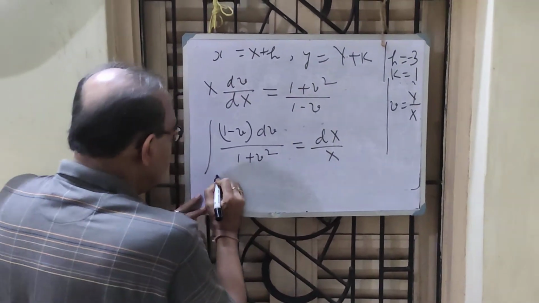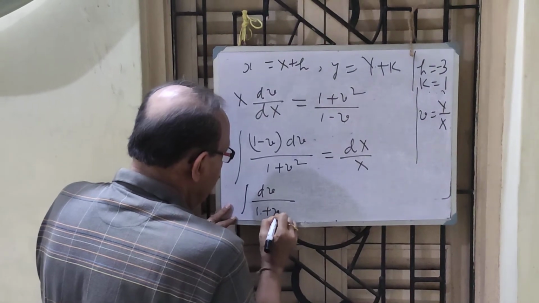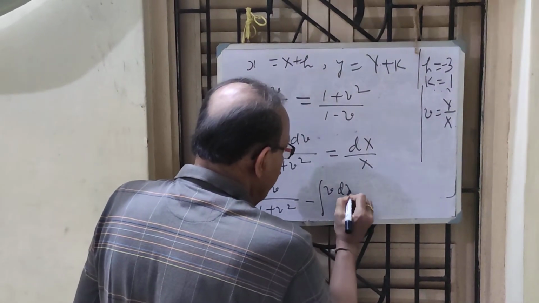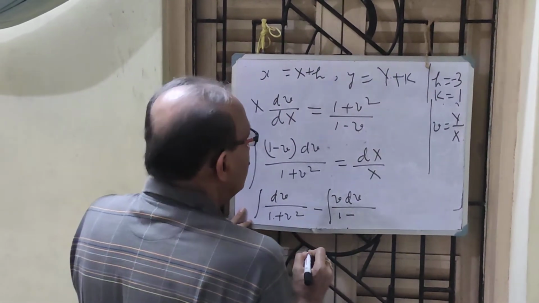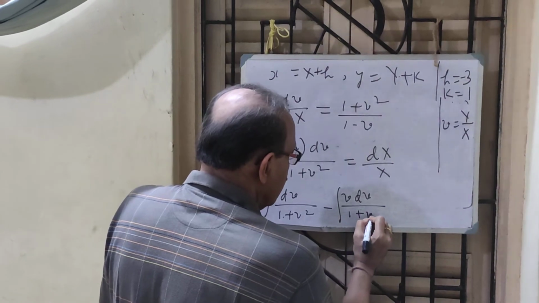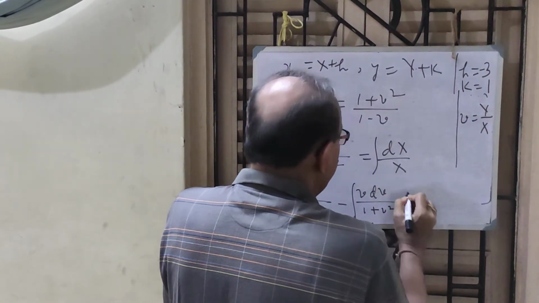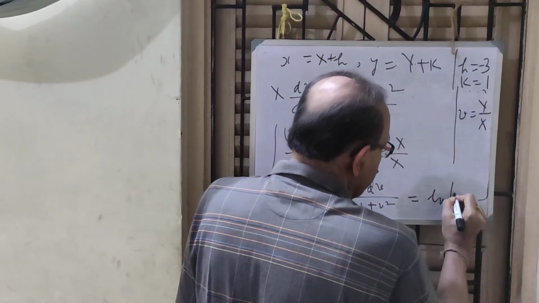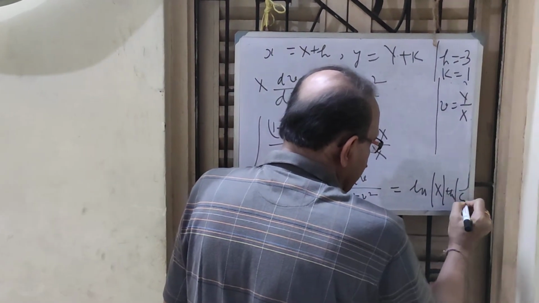When I integrate, I get the integral of dv by 1 plus v square minus v dv by 1 plus v square equal to the integral, ln X plus ln c.